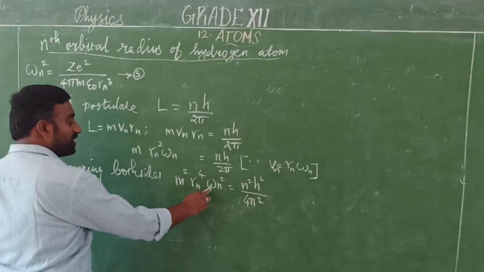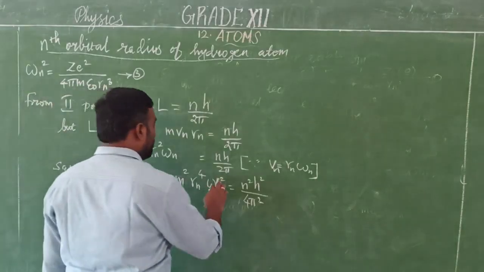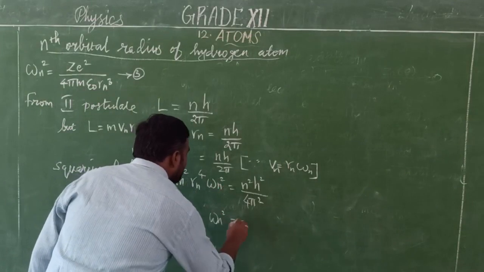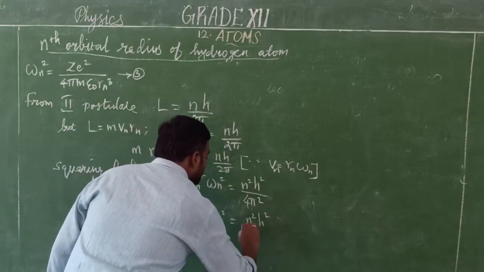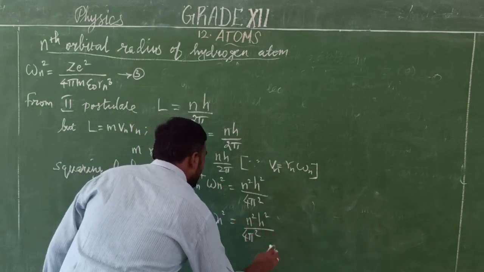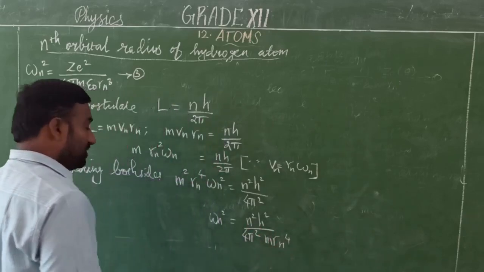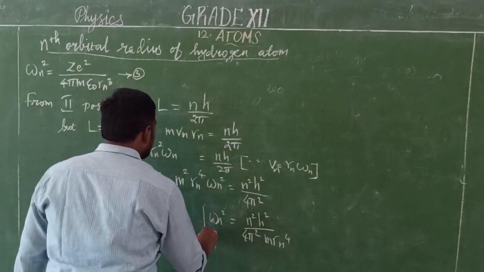But we want only omega_n square. Therefore omega_n square is equal to n square h square by 4 pi square m r_n power 4. So this is equation number 4.